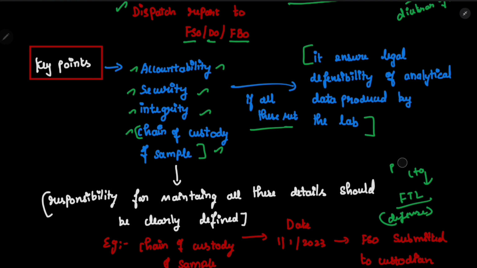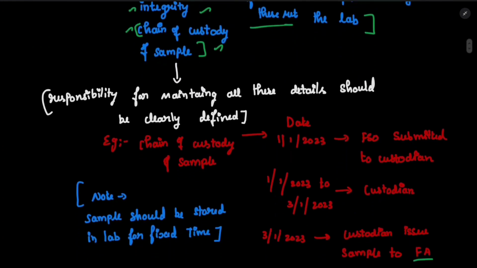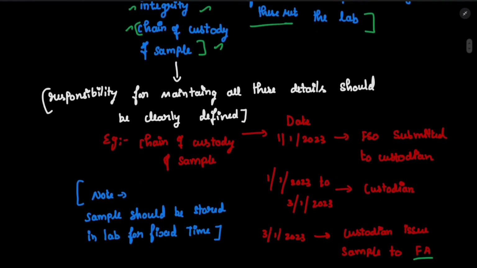If you can open the syllabus and see, this is the first point given by the syllabus and you have completed the first point. Okay, now let's check the chain of custody. We don't need to study this in detail, but I'll give you an example in order to understand the rest of the topics.